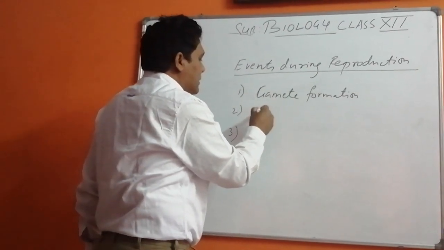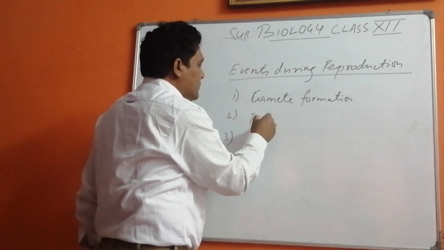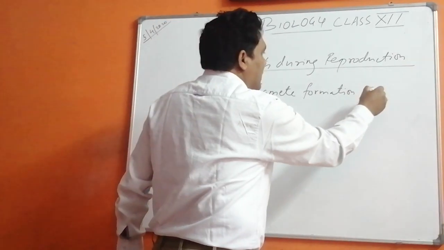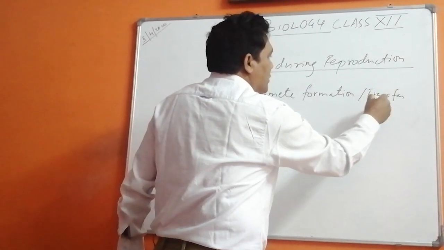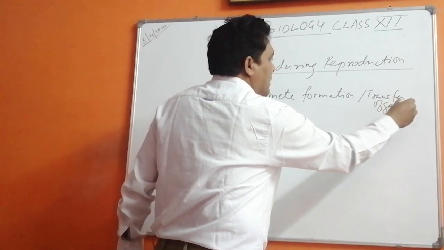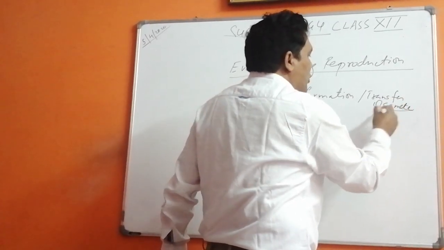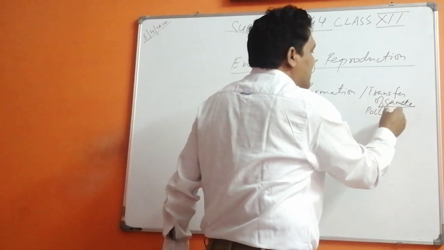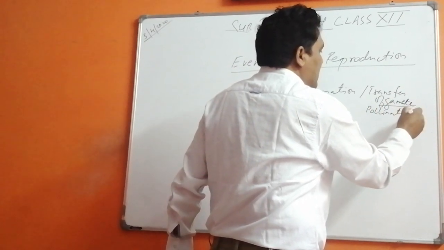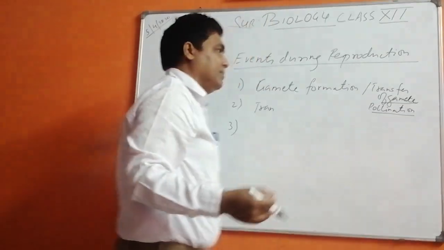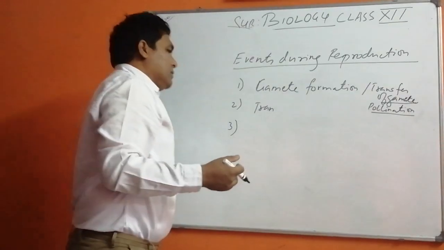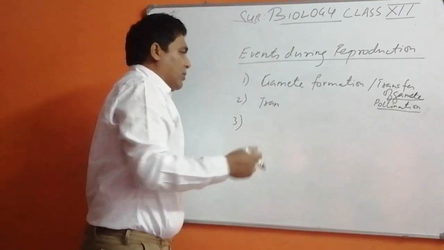Second is the transfer of gametes. In case of plants it is known as pollination, and in the higher organisms, animals, it takes place through certain organs.